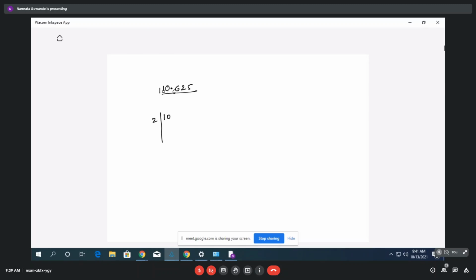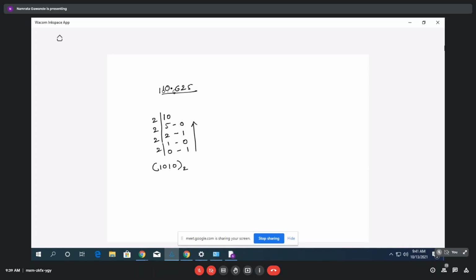You have to write the remainder on the right side: here 0, here 1, then 0, and then 1. Reading bottom to up, 1010. This is the binary form of 10.